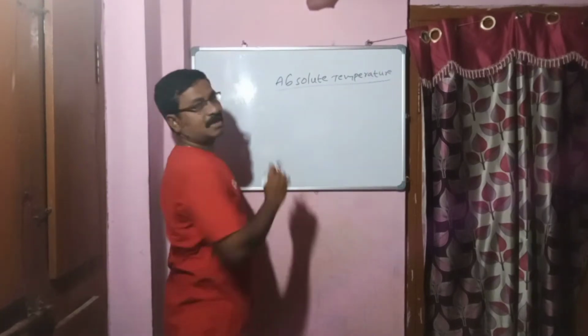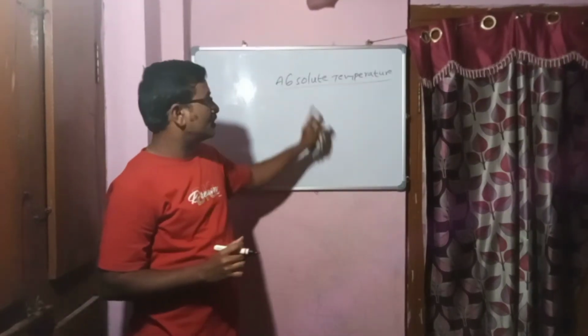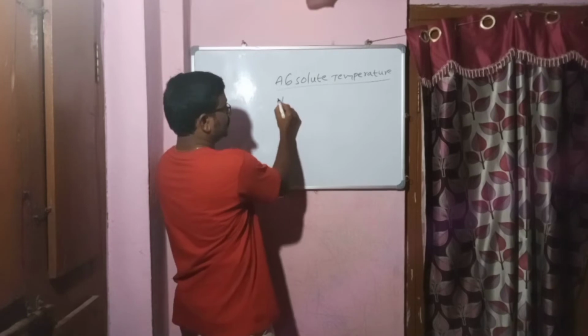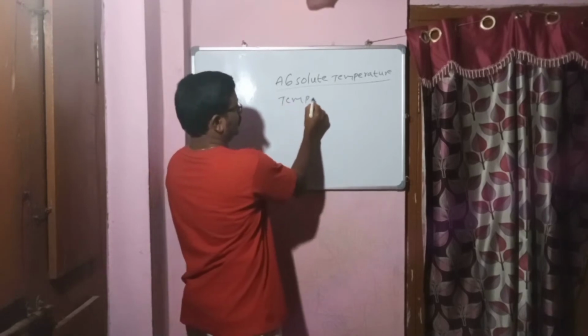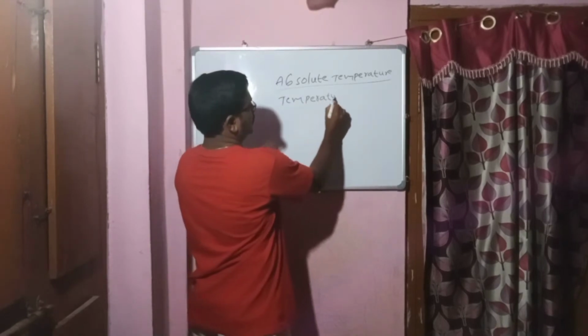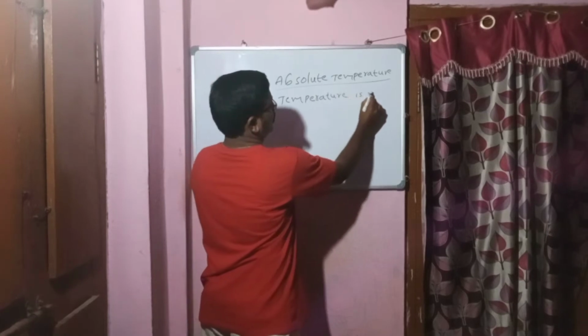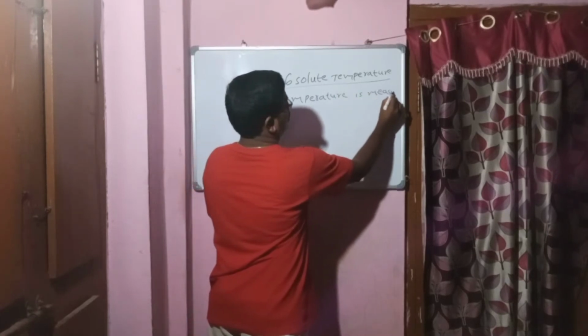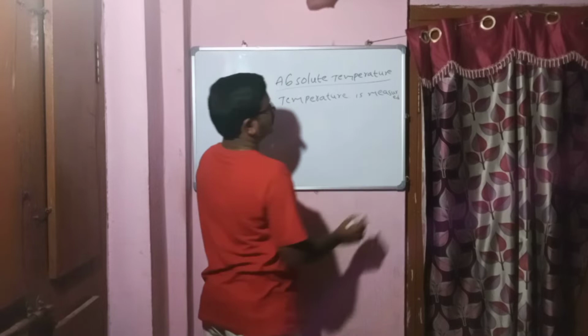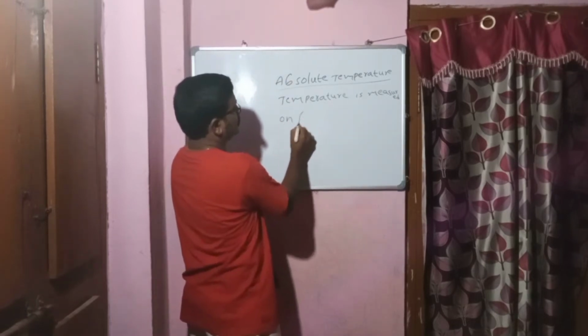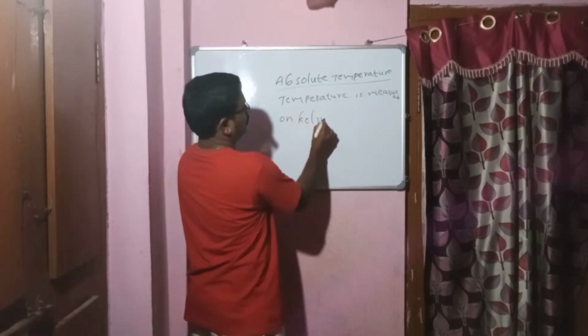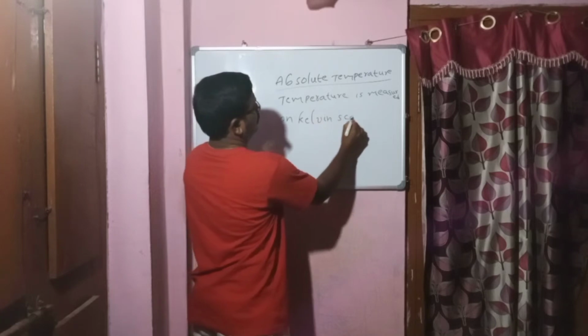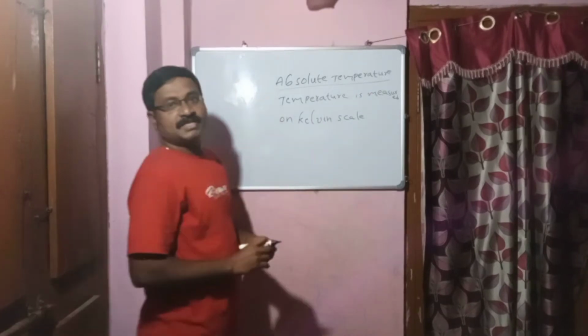Absolute temperature means the temperature measured on the Kelvin scale. That is called absolute temperature.